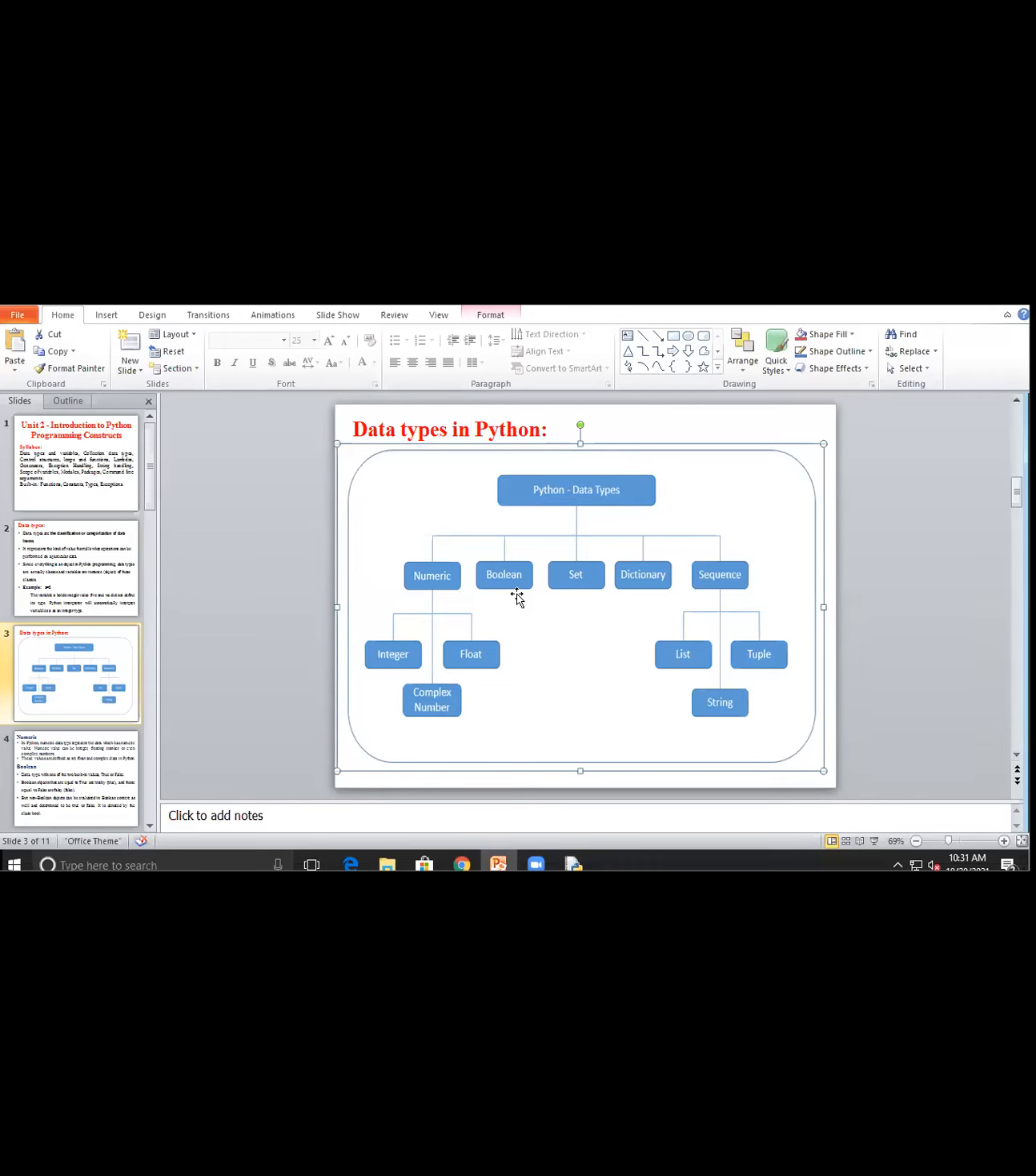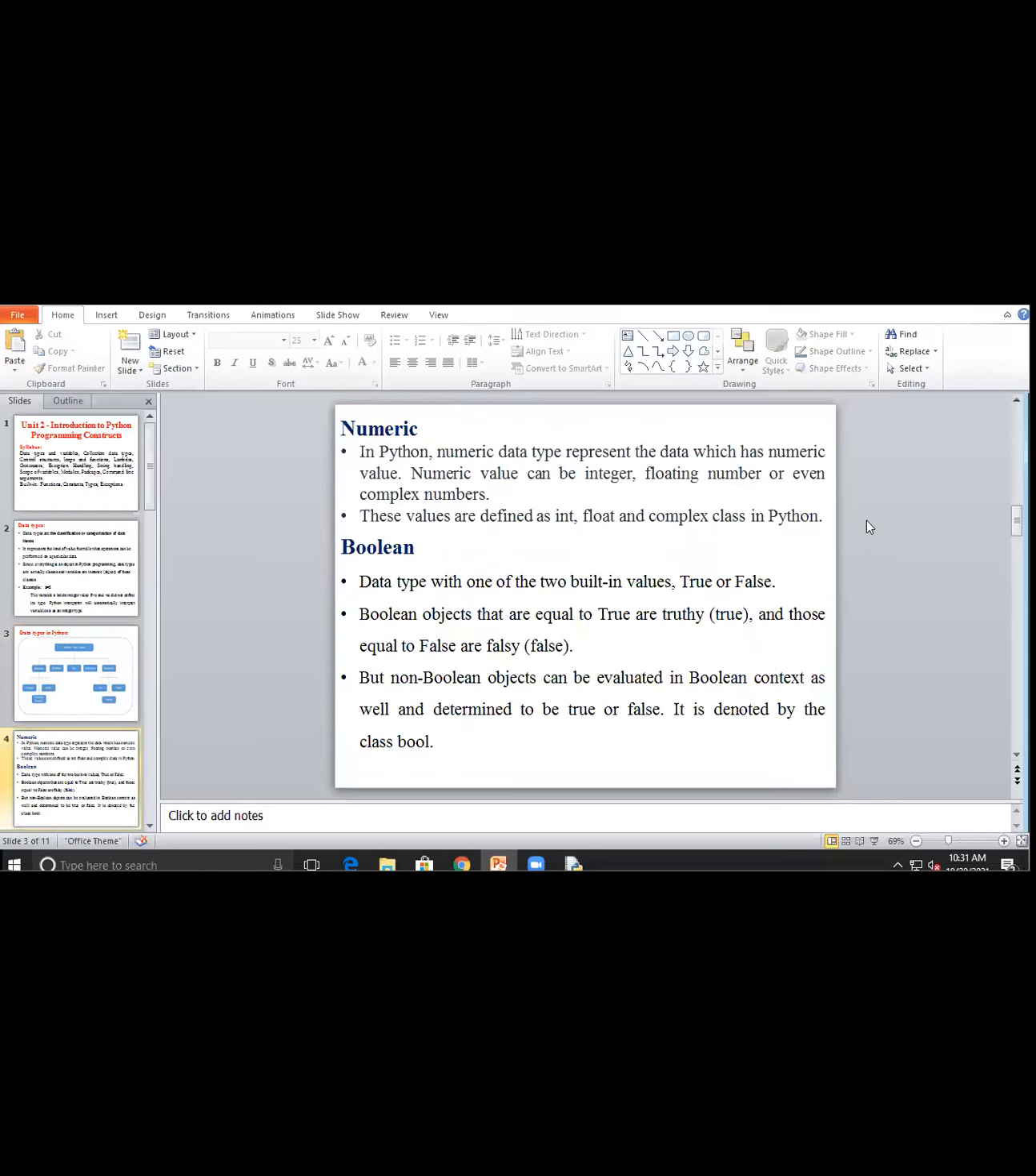So here, the data type has two built-in values, that is true and false. In programming we are not using 0 and 1, we are using true or false values. True means a positive value, and false means a negative value, we consider it as.